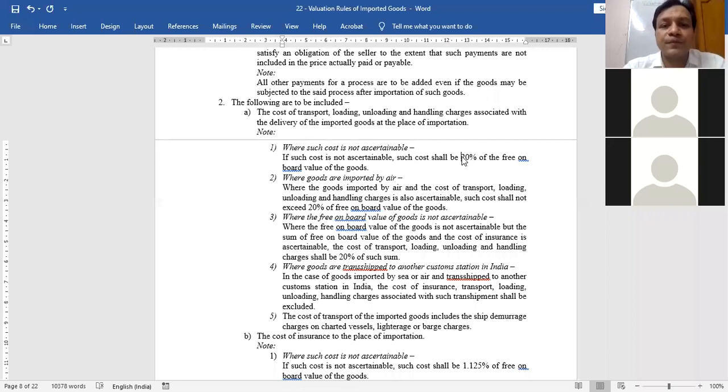Government says no problem. Point clear? You have to add actual cost of transport. Only in some cases you cannot add actual cost. What are those cases? When you do not know the actual cost, then take it as 20%. If you are importing by air and your actual cost is higher than 20%, government says 20% maximum.